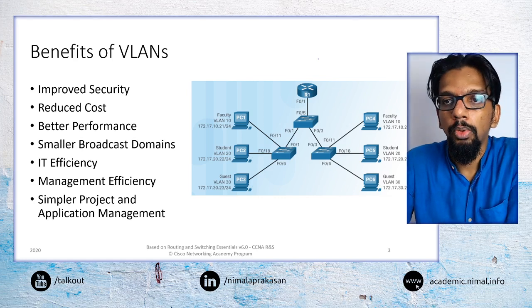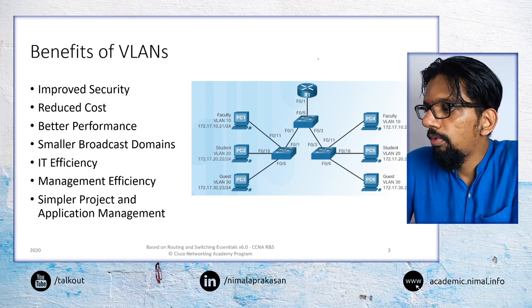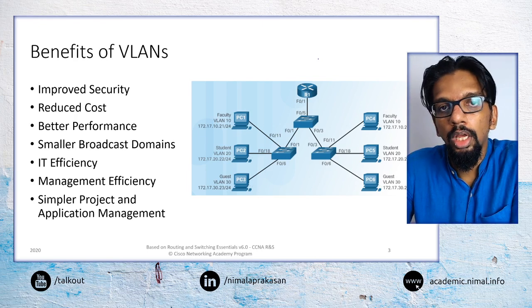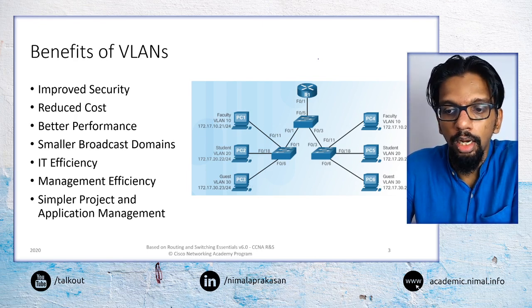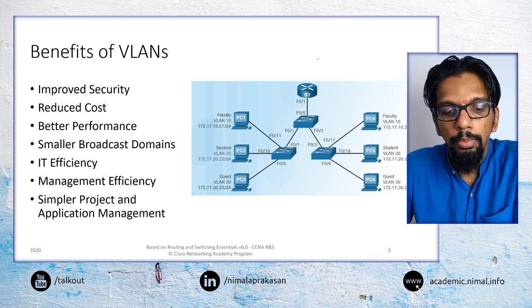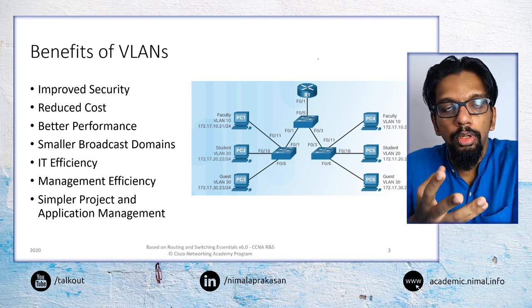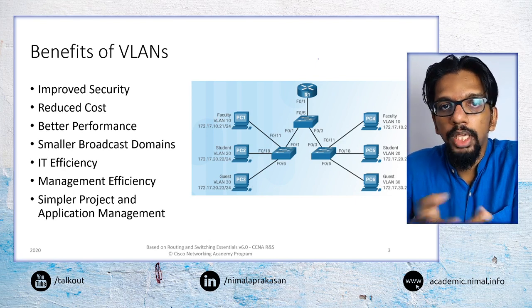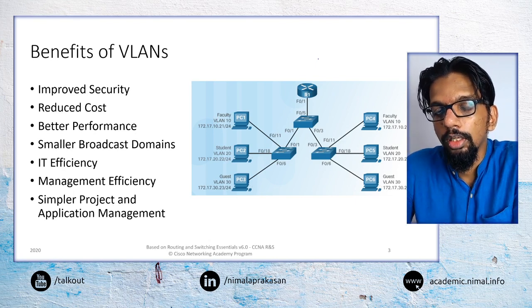So when we think about VLANs, we would use VLANs because there are a number of benefits that we can get from them. One of the first examples could be the level of security that we can get from VLANs.